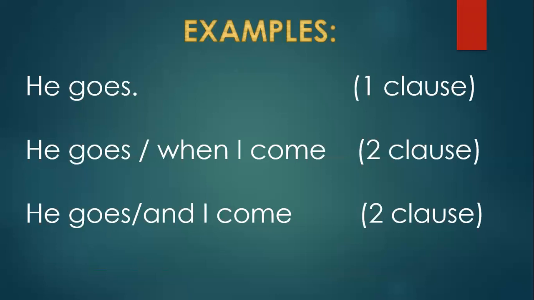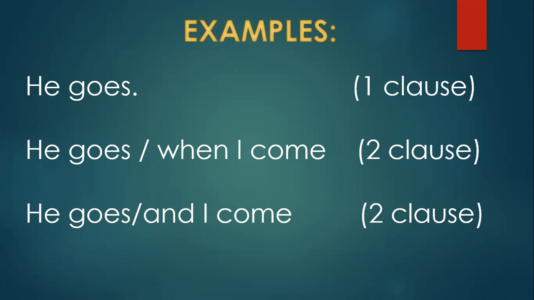And what about these clauses? "He goes" is a main clause. "I come" is also a main clause. If I say "I come", the meaning is complete. "He goes", the meaning is complete. This clause does not need to depend on the next clause to complete its meaning. So both are main clauses.